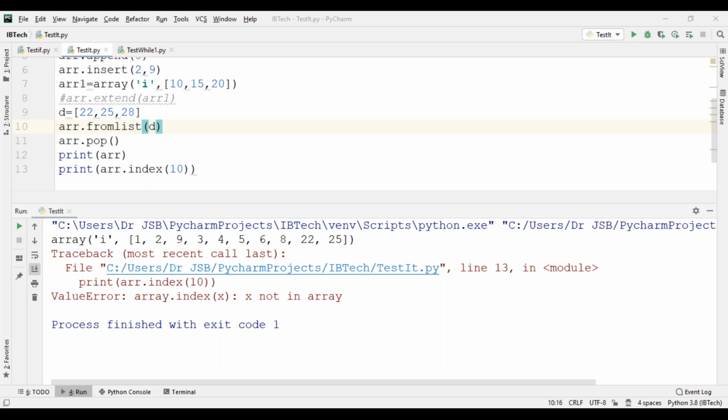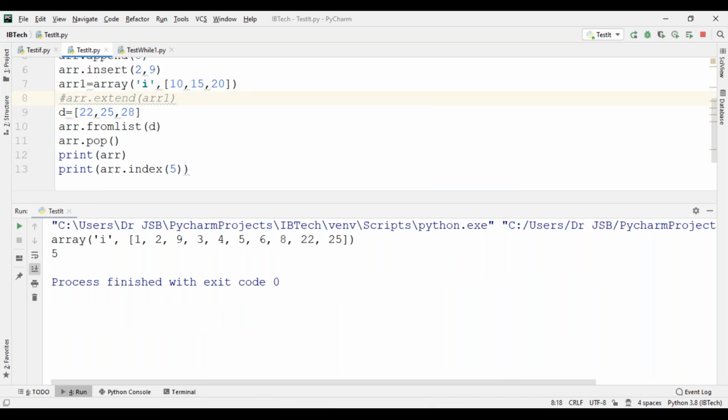The problem is that 10 is not available. 5 is available. See now.